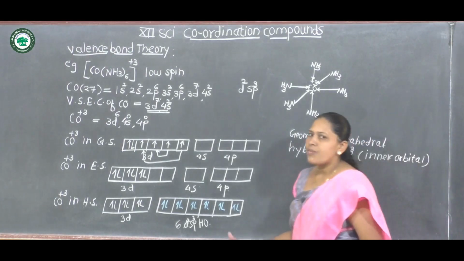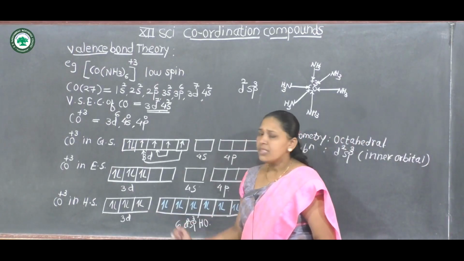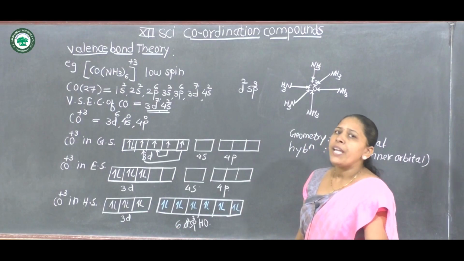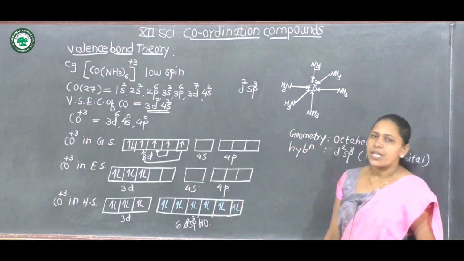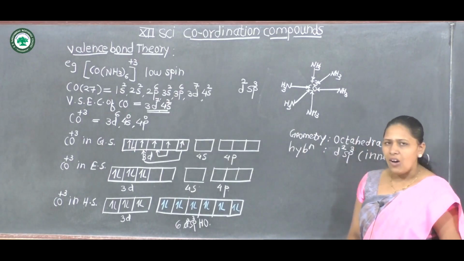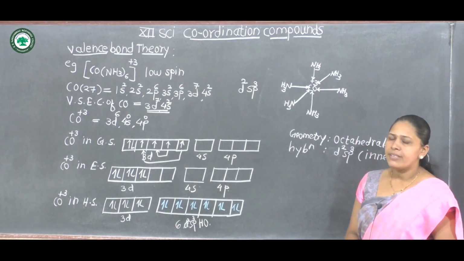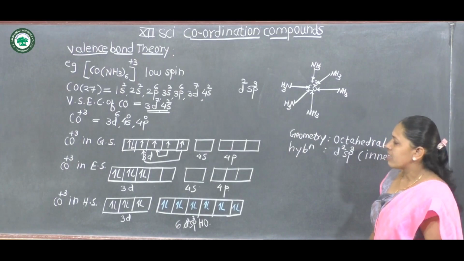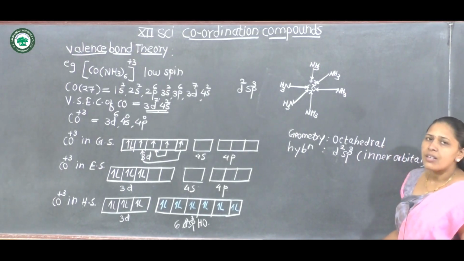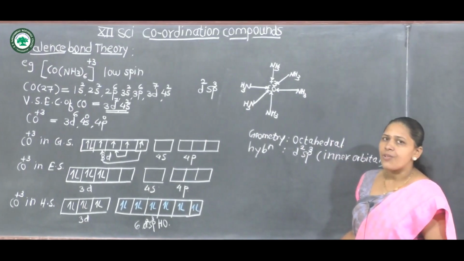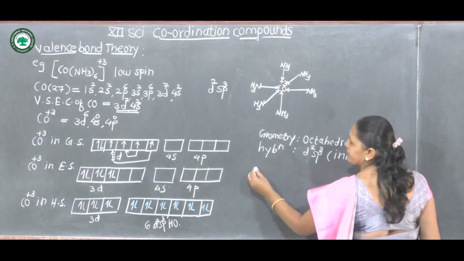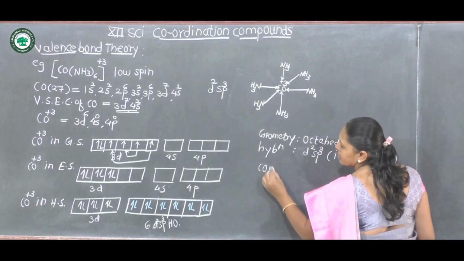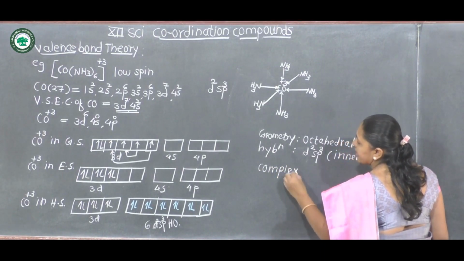Now, by observing the number of electrons in 3d orbital, all electrons are paired. It does not contain any unpaired electron. Therefore, this complex is diamagnetic.